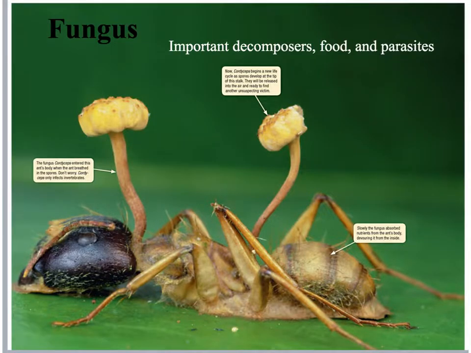The last organism we're going to talk about is fungus. Fungi are important decomposers. They provide us with food, and they are also a parasite. Here you can see an ant that has been colonized with a fungus. The ant most likely breathed in a spore from a fungus, and it spread and grew internally and eventually killed the ant. And then it puts up these new stalks of reproduction, and when another ant comes by to investigate this ant's death, it will in turn breathe those in and start that cycle all over again.